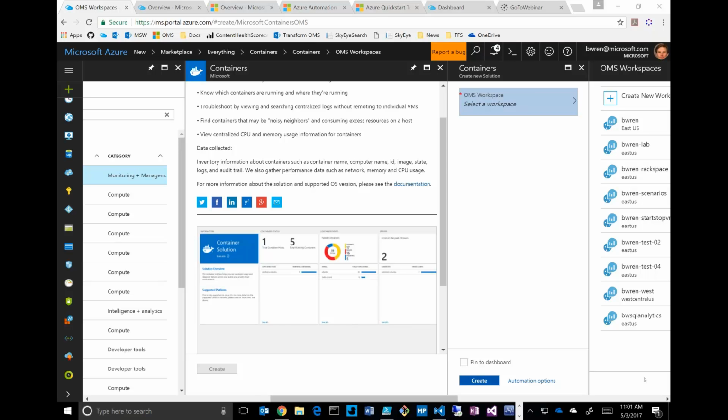Lastly, the other two. Sure, let's go for it. Can solutions be extended to other cloud environments? Okay, I think we already said that. Nothing is restricted.